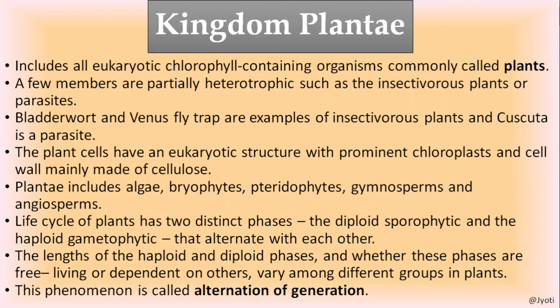So in kingdom Plantae, the members have in their life cycle sporophytic generation and gametophytic generation. Sporophytic generation is diploid, gametophytic generation is haploid, and they alternate with each other. The gametophyte develops into sporophyte, and again the sporophyte develops into gametophyte. Gametophyte undergoes sexual reproduction and gives rise to sporophyte. Sporophyte undergoes asexual reproduction by production of spores, and they give rise to the gametophyte. So this is called alternation of generation.